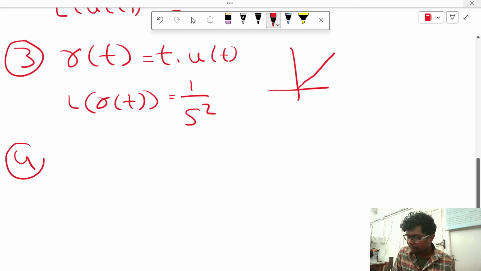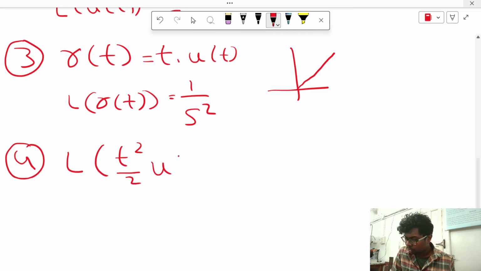Fourth one is parabolic function. For parabolic function, t square by 2 into u of t. This is parabolic function. We should not write parabolic as t square.